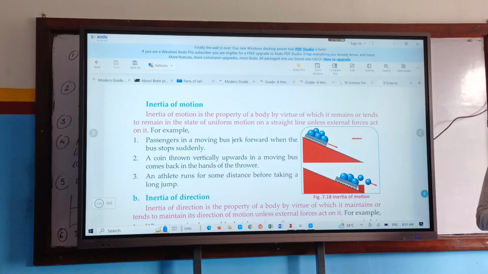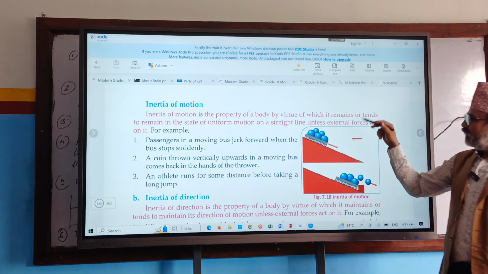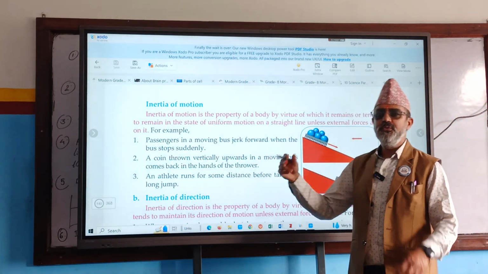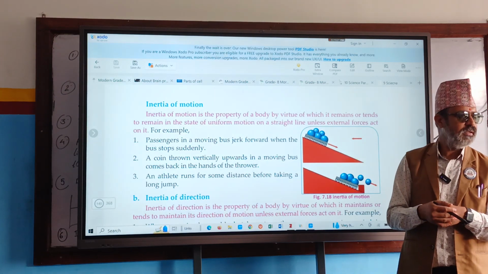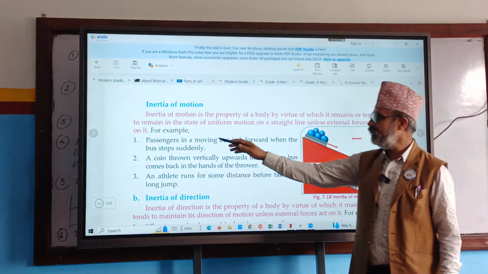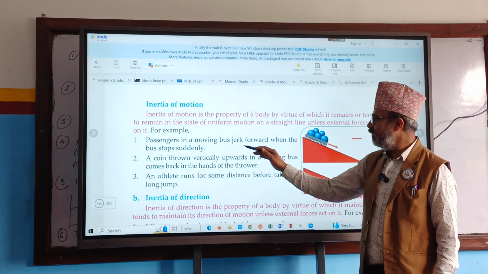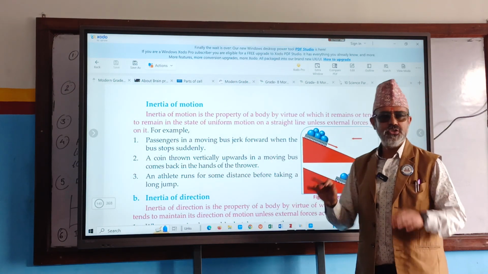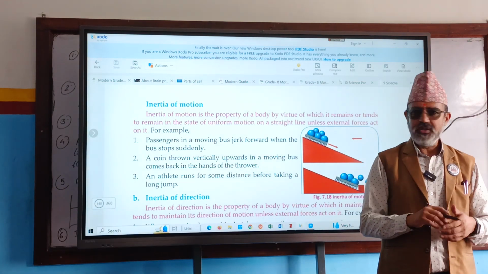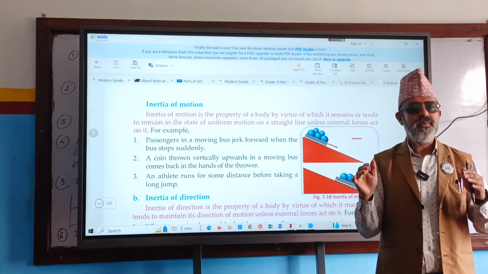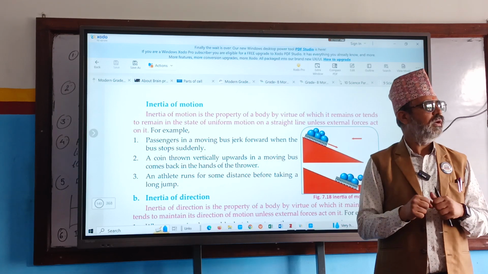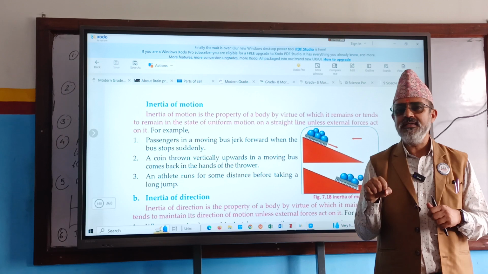This one, inertia of motion. What is the definition of inertia of motion? The property present in a body in motion, due to which it cannot change its position automatically. It remains in motion. How many examples are here? What is the first one? Passengers in a moving bus jerk forward when the bus stops suddenly. If it stops slowly, no problem. But sometimes the driver applies the brakes very quickly, right? He jams on the brakes very quickly.